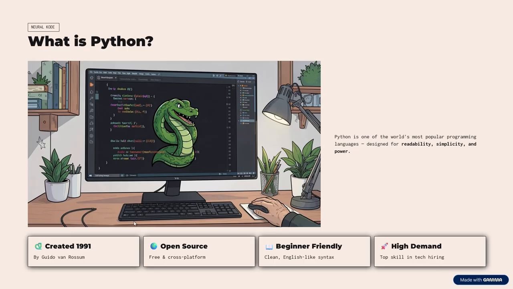It was created in 1991 by Guido van Rossum. It is an open source, free and cross-platform language. As I have discussed earlier, it is a very beginner-friendly language, with English-like syntax and clean code. Nowadays, it is in high demand because of AI. In AI, it is used very much to create AI models, LLMs, and all other related things. We will not go deeply into that field.